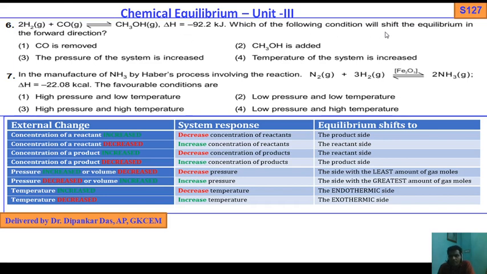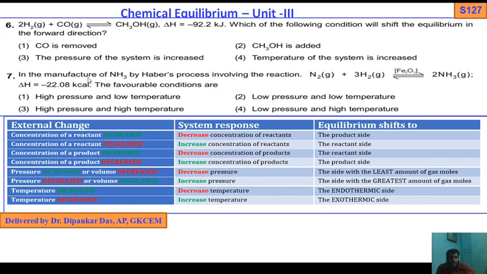Next, 2H2 gas plus CO gas, reversible, CH3OH is methanol, delta H minus 92.2 kilojoule. Which of the following conditions will shift the equilibrium in the forward direction? CO is removed, or methanol is added, or the pressure of the system is increased, or the temperature of the system is increased. Out of these 4 options, whichever you apply that shifts the equilibrium to the forward direction will be your answer.